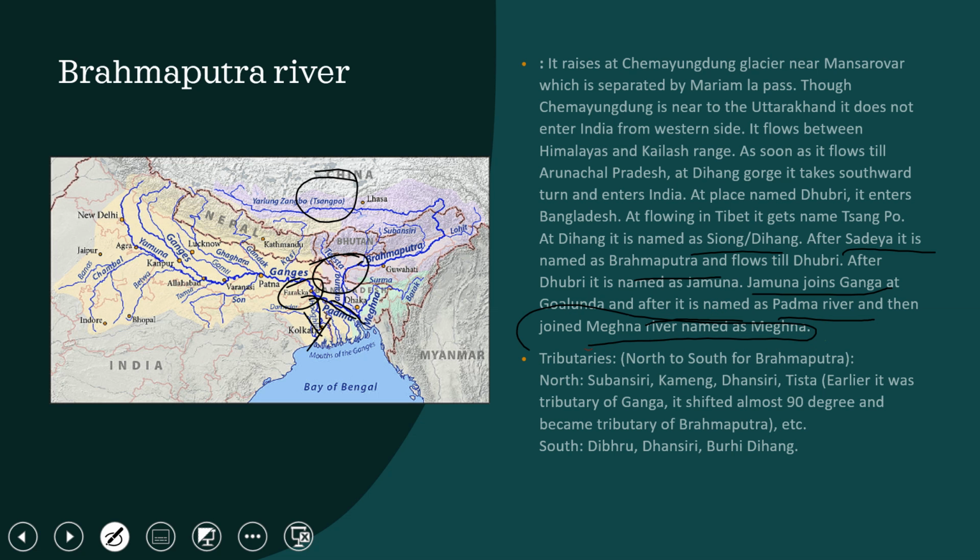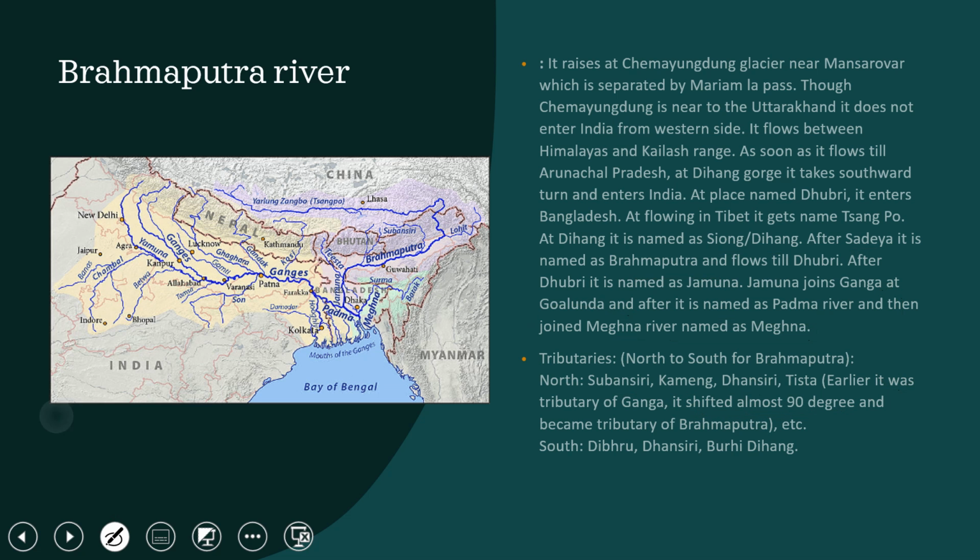So its tributaries, from north to south for the Brahmaputra, are Subansiri, Kameng, Dhansiri and others, you will find here. And then the Tista river, which flows from Nepal. Earlier it was a tributary of the Ganga. It shifted almost 90 degrees and became a tributary of the Brahmaputra.